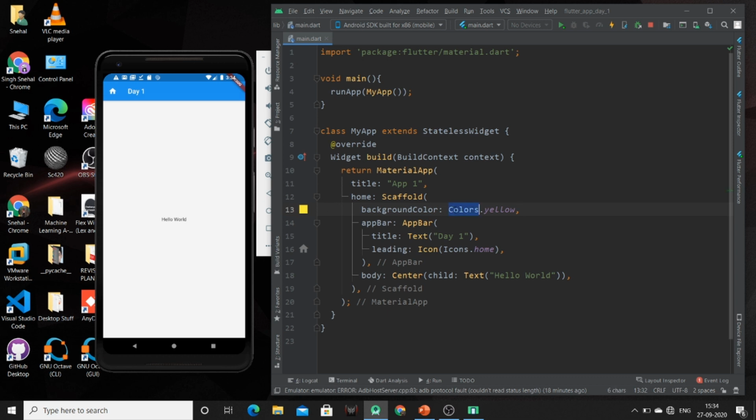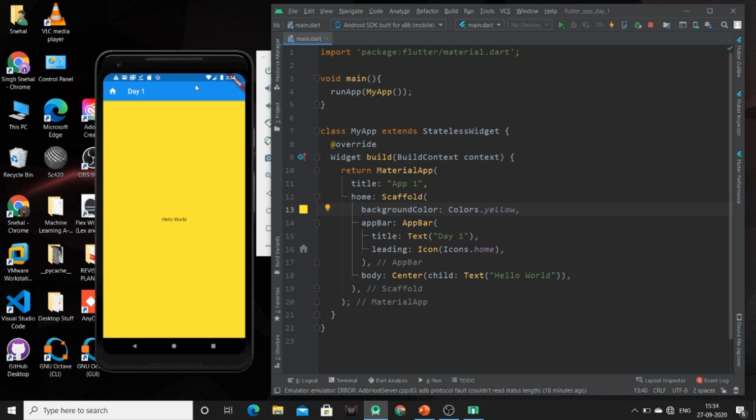If we are going to use colors dot yellow, then we can use this, and inside the color function we can mention the hexadecimal code or RGB code of the color. So just press Control S. This will change the color of the body part of our app.